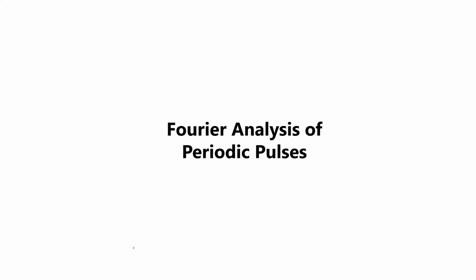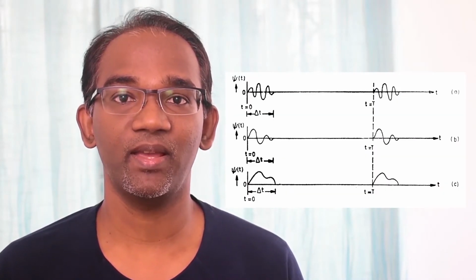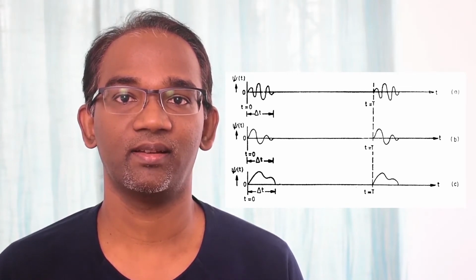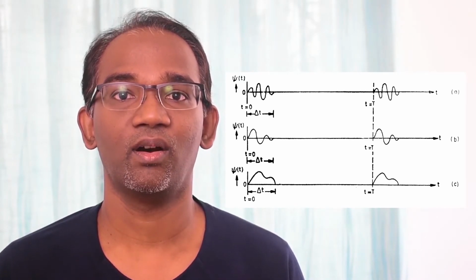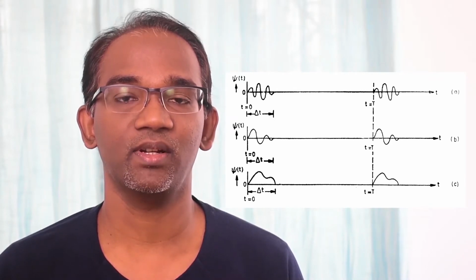Let's now discuss the Fourier analysis of periodic pulses. We have so far been discussing non-periodic pulses having continuous frequency spectrum. We have seen that such pulses are formed by a superposition of harmonic components whose frequencies increase continuously within a bandwidth. We shall now discuss periodic pulses, that is pulses which repeat periodically in a certain time interval called the repetition period of the pulse of a certain duration time tau.